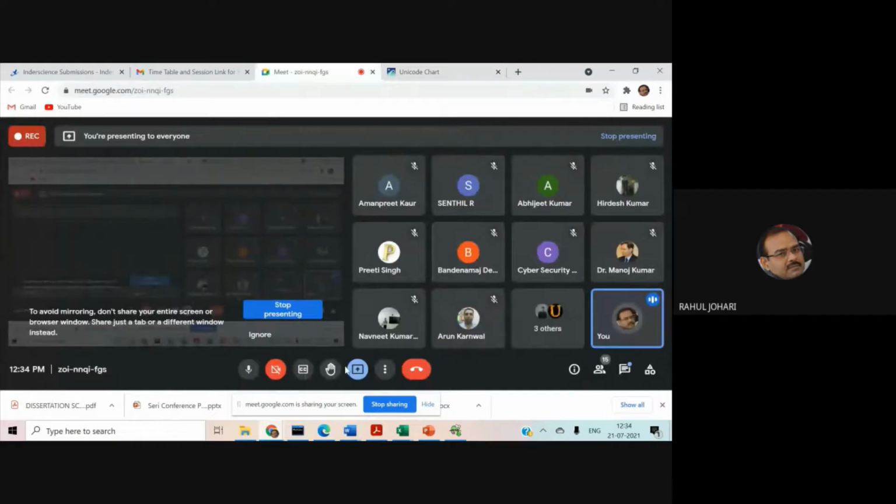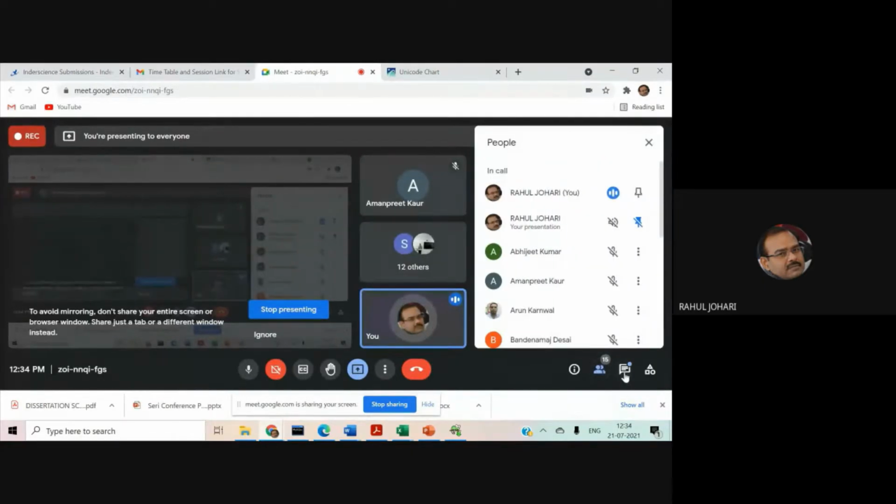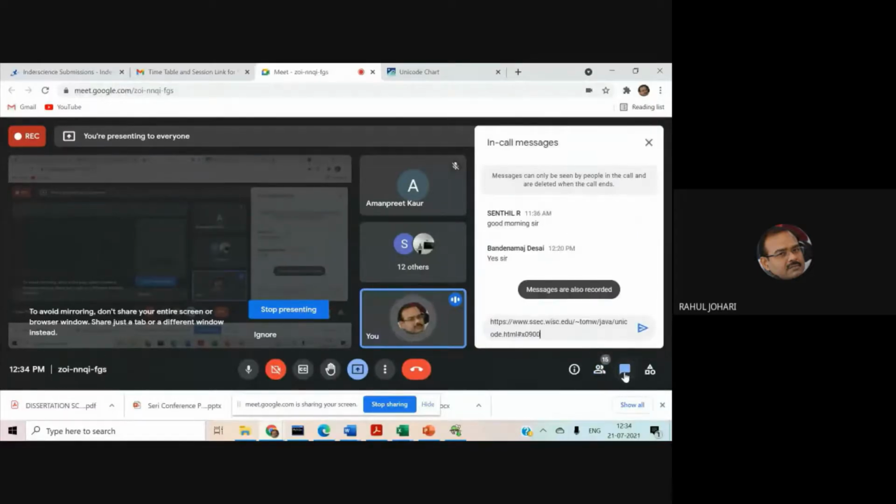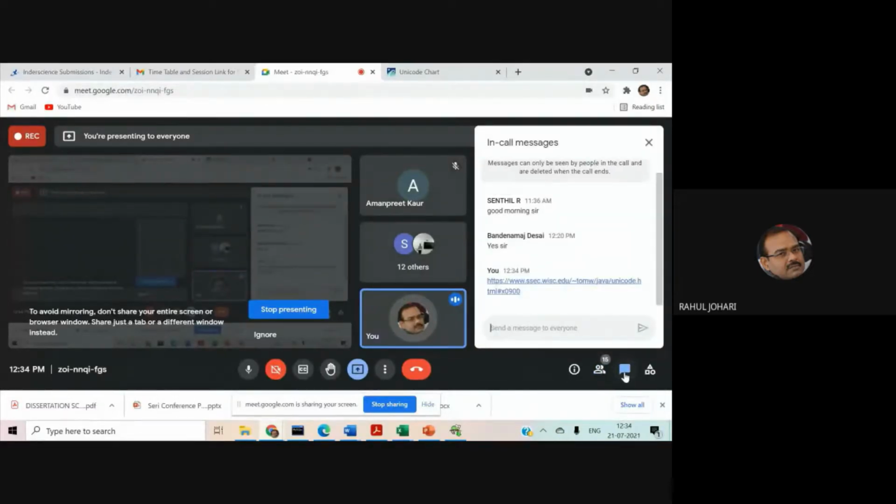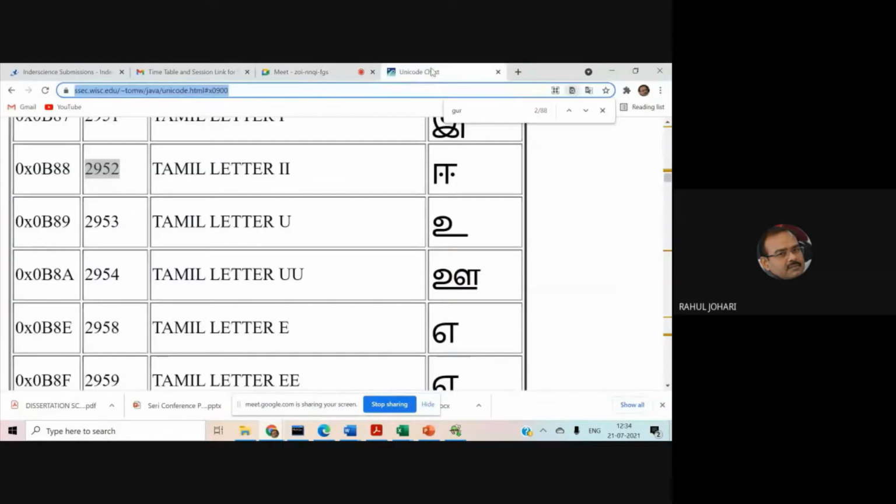So if you're interested in doing NLP work, natural language processing with the native Indian languages, this site is very useful to us in coming to know about the Unicode characters for the different Hindi language characters, and the Hindi language, Odia, Tamil, Malayalam. And not only these languages, we can also apply the cryptographic technique with the foreign languages.